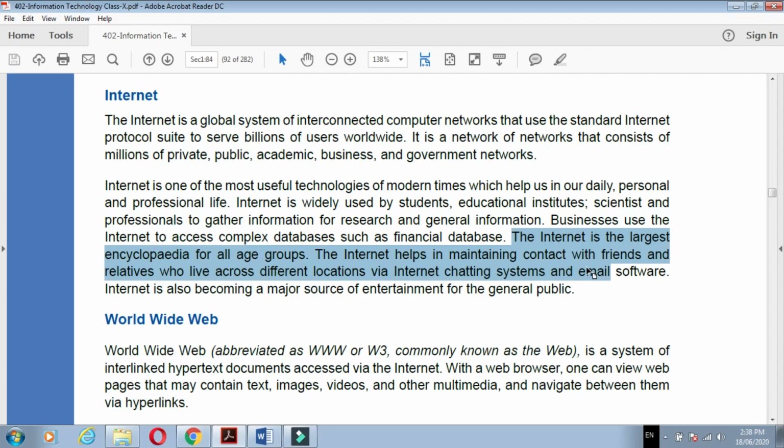By these social sites, we can chat or message our relatives or friends that are far away from us. So that time we are using the internet. The internet is also becoming a major source of entertainment for the general public. It is also used for entertainment.